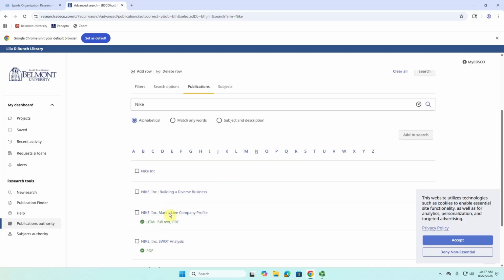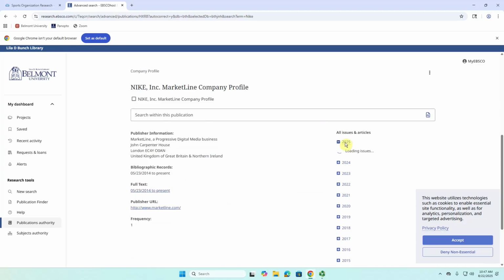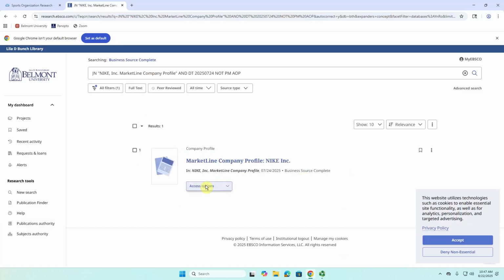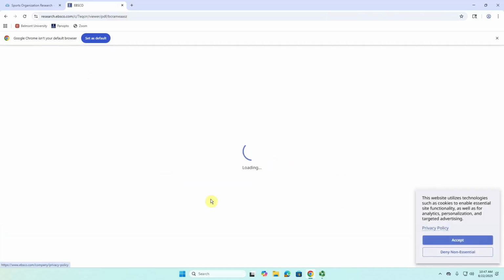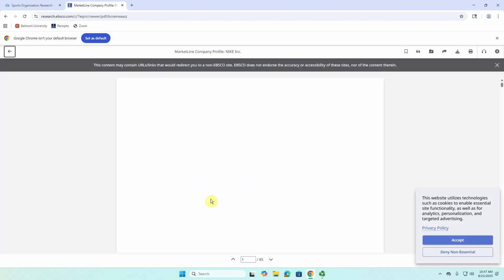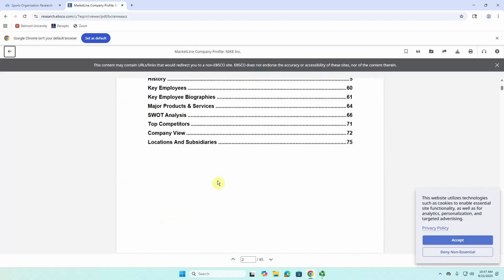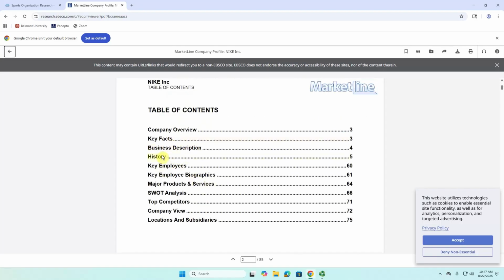And if we click on this Marketline company profile, go to this year, and then click on PDF as your access option, we're going to see now an overview of this company that will involve as well its history, key employees, some products and services it provides, a SWOT analysis, which is known as a strengths, weaknesses, opportunities, and threats analysis, and a couple of information about their competitors. So I highly recommend looking at these reports as well.